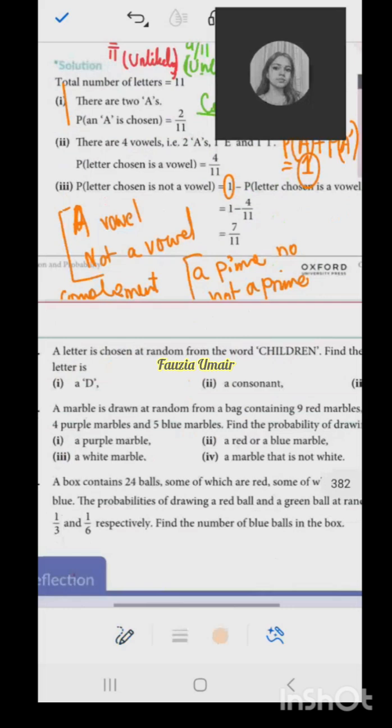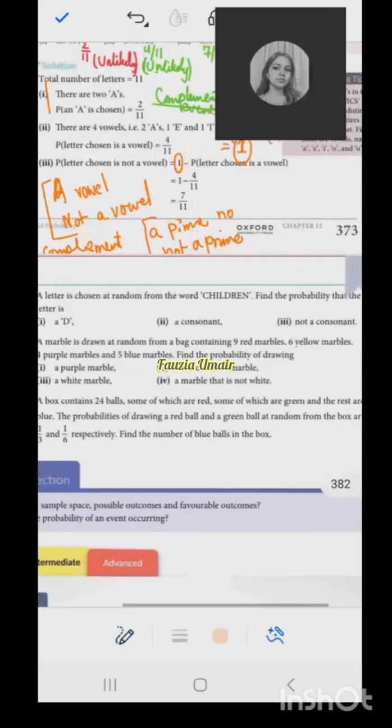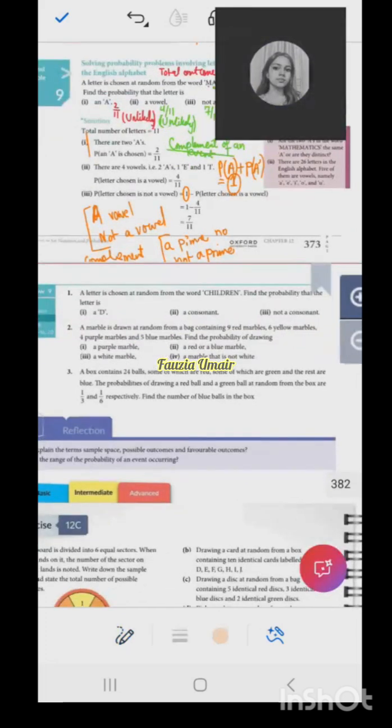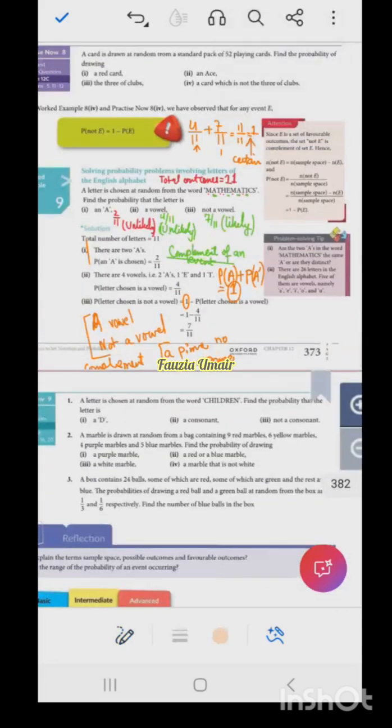Okay, so I hope things are clear. So should I give you this practice now as a home task? Yes, ma'am. All right, let me take a picture. All right, so now let's move on to the exercise. We can see if there are some different questions.